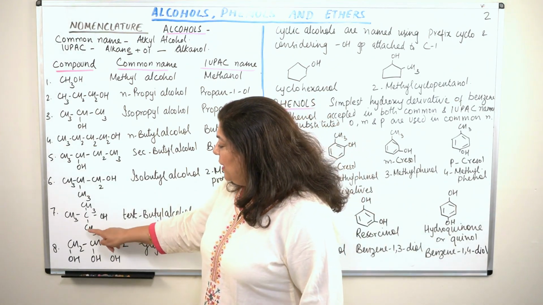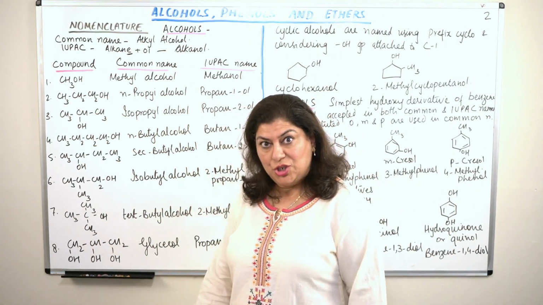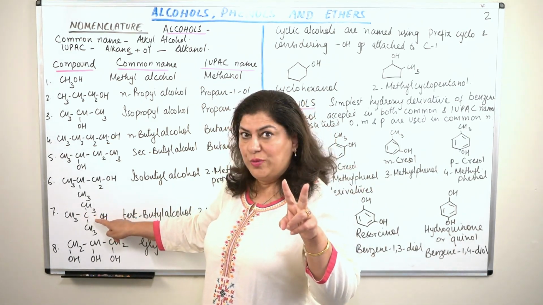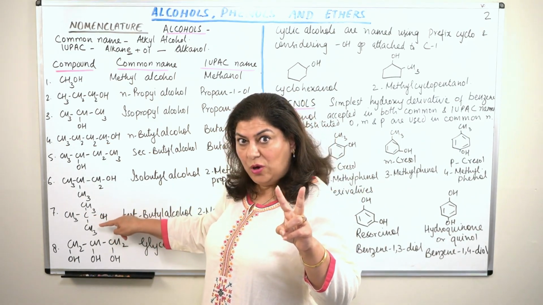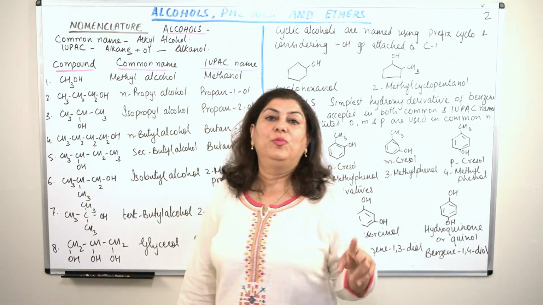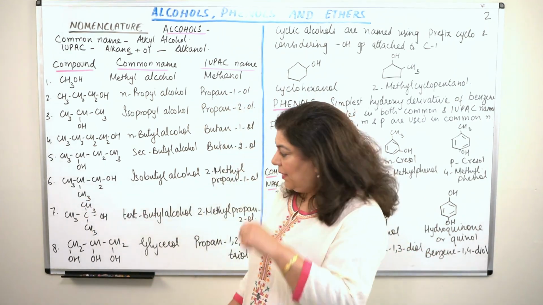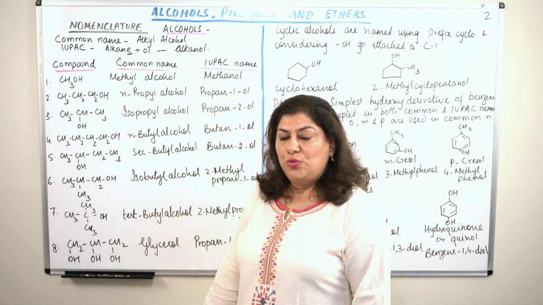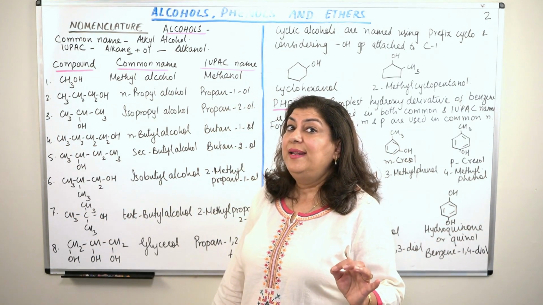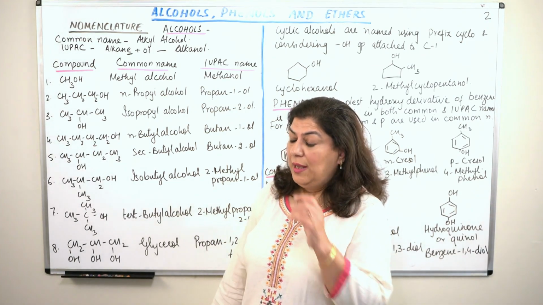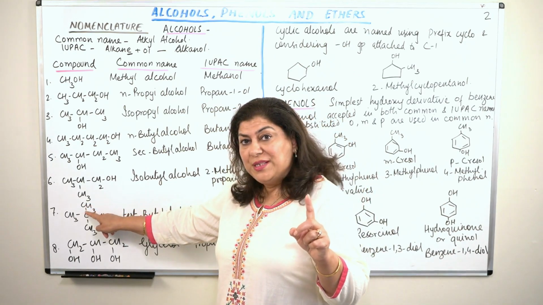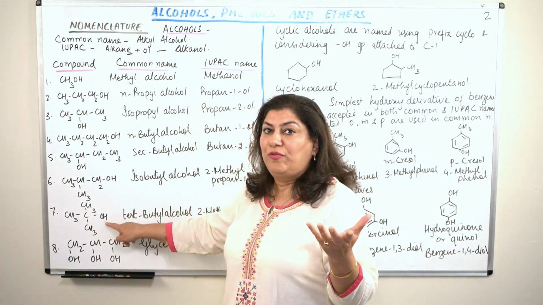We can assume that 1, 2, 3 is the parent chain and the second carbon has 2 substituents. One is a functional group, that is the alcoholic group, and the second is the methyl group, which is the substituent. So our chain consists of 3 carbons. So we say this is propanol, to which a methyl group has been attached and the alcoholic group, of course, is -ol.